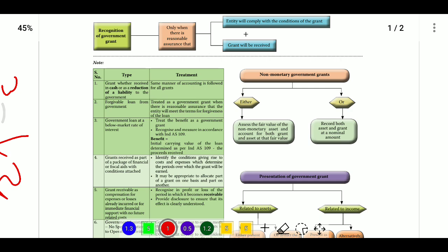Another option, option 2, is if the grant is non-depreciable, that is, relating to a land grant, we need to see whether there is any condition, conditional or unconditional. If it is unconditional, it goes directly to profit. If it has conditions and some obligations, then we need to recognize the asset at fair value, recognize the grant at fair value as deferred income in the balance sheet, and transfer it to profit and loss account in the ratio of whatever obligation we are providing.